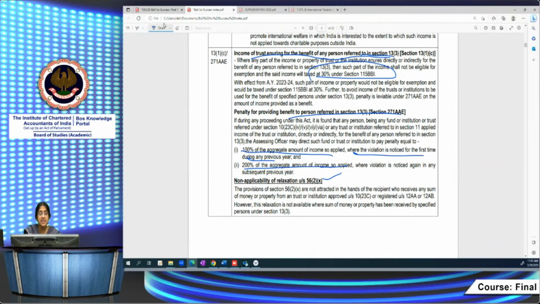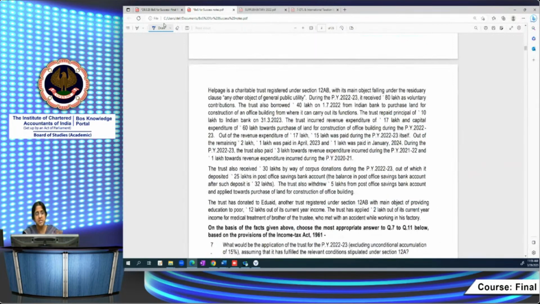Here again, they are telling that this relaxation is not available where a sum of money or property is received by specified persons, that is, the author, founder of the trust, their relatives and so on. If money is received by them without consideration or for inadequate consideration, in such a case this benefit of exemption will not be available to these people. So these are the broad provisions which are important. Some of them may not be tested in this scenario, but since they were related provisions, I had just taken them up. Now we come to this case scenario in the RTP.